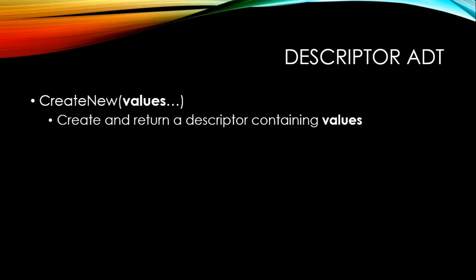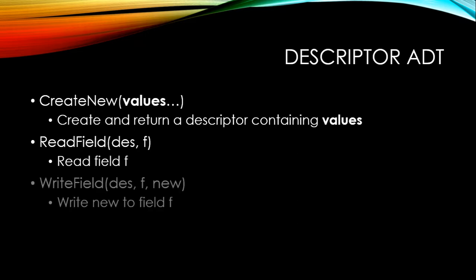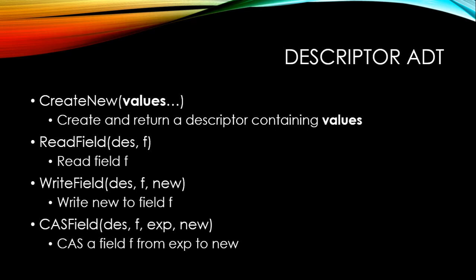So towards that dream, let's give a descriptor ADT to capture the use of traditional descriptors by existing lock-free algorithms. So we have 4 operations here. The first one is called create new. It takes a sequence of values as its argument. What it does is it creates a descriptor containing those values and returns a pointer to that descriptor. Next, we have read field. It takes as its arguments a pointer to a descriptor and the name of a field. It reads that field and returns it. We have write field, which is similar, and we have cas field, which will actually perform a CAS on a field of a descriptor.